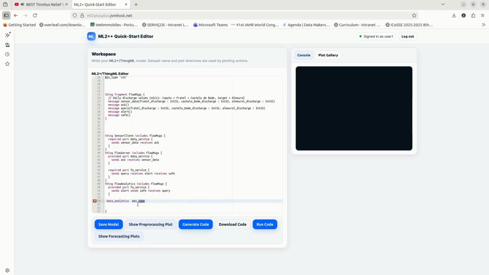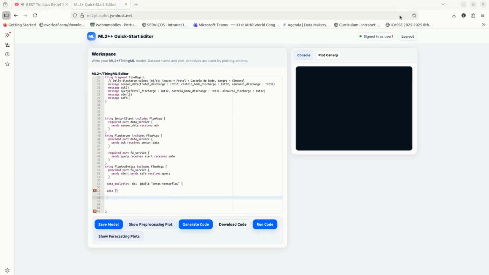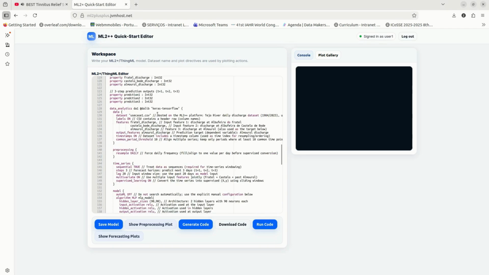The flow server acts as a mediator, forwarding messages and coordinating requests. The flow analytics component embeds the ML pipeline and produces forecasts used by runtime logic. This is important. ML Quadrat++ links analytics executions directly to component behavior.